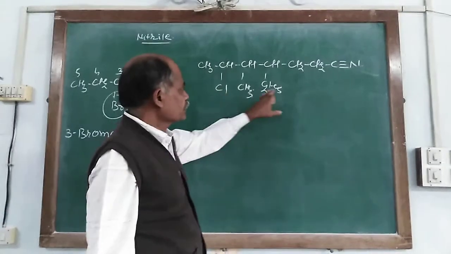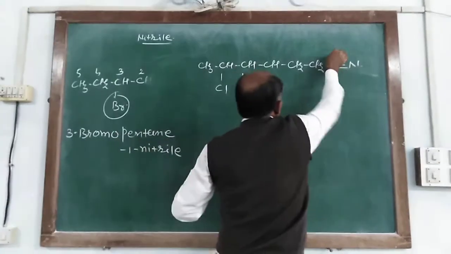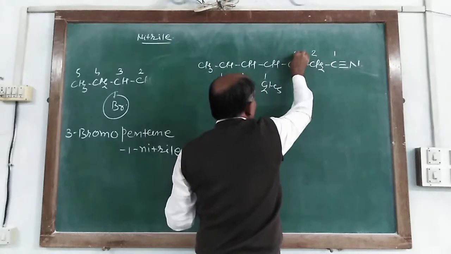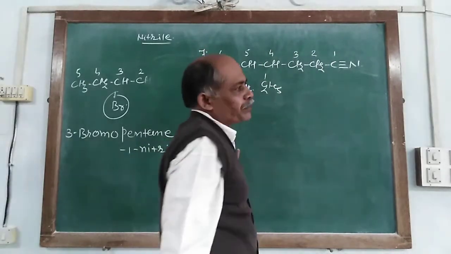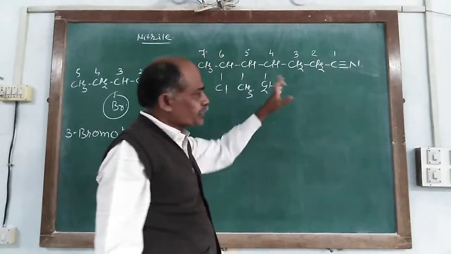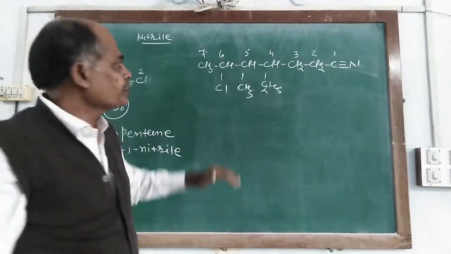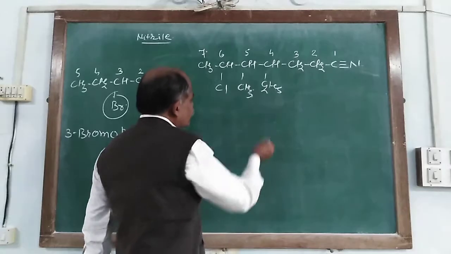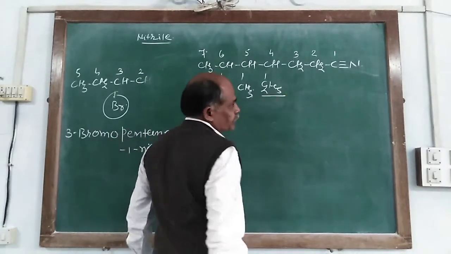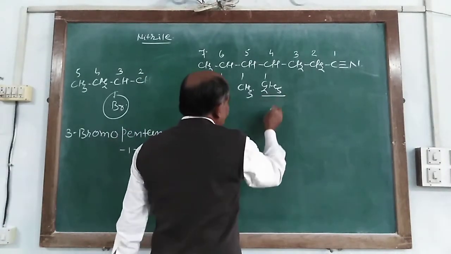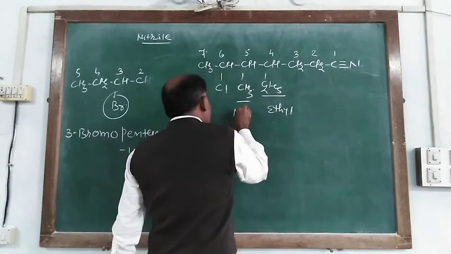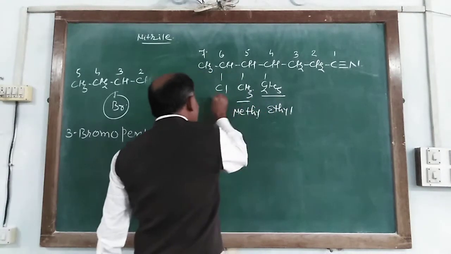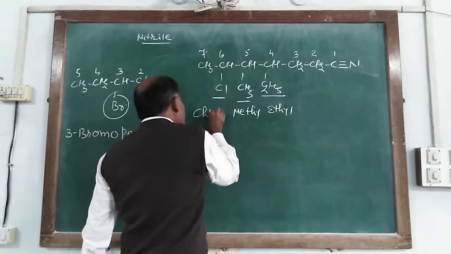So here the parent chain has 1, 2, 3, 4, 5, 6 and 7 carbons, so it is heptane. But it also consists of 1 nitrile group and 3 substituent groups, and the 3 substituent groups are different from each other: one is ethyl, second is methyl, and third is fluoro.